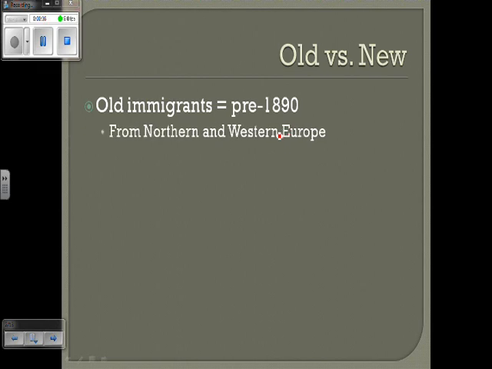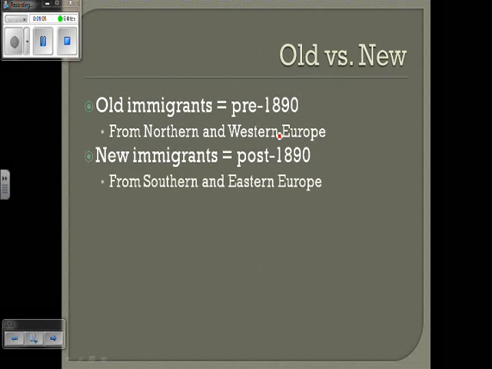Now, the defining difference between the two is the part of Europe or the location they came from. The old immigrants come from Northern and Western Europe. That's France, Ireland, Great Britain. Ireland's going to be weird in that it has both old and new immigrants, but essentially the people that set up the 13 original colonies would be characterized as old immigrants. We're going to focus more on the new immigrants. These are the immigrants that come after 1890 during this industrialization period.